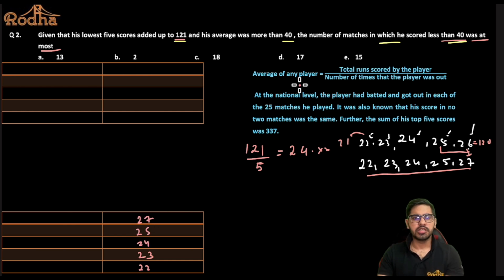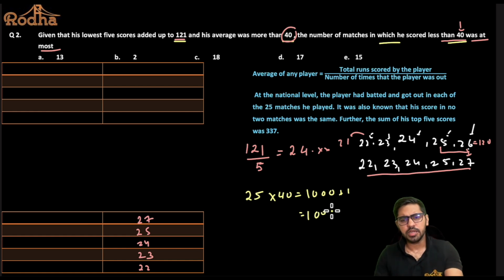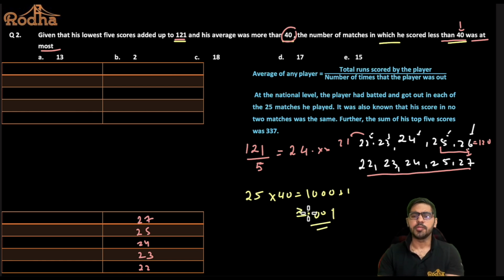Now, as per the question, his average was more than 40. And in how many matches has he scored less than 40? Does that information have any importance to me here? Let's see. In 25 matches, 25 into 40 is how much? Can I say 1000 runs? Because if I want the average to be more than 40, let me add an extra run. So across all 25 matches, he should score 1001 runs, or greater than that. Then only his average will be more than 40, right?